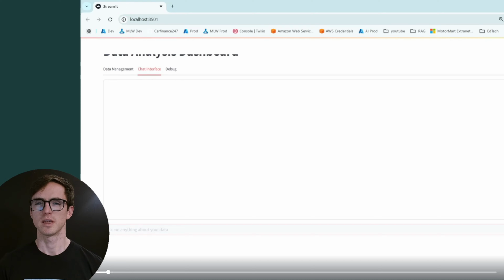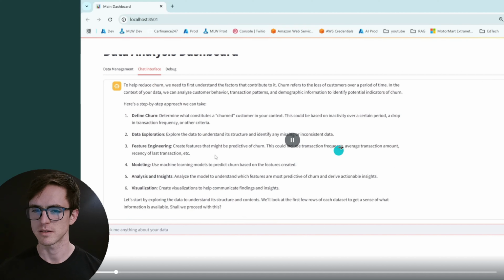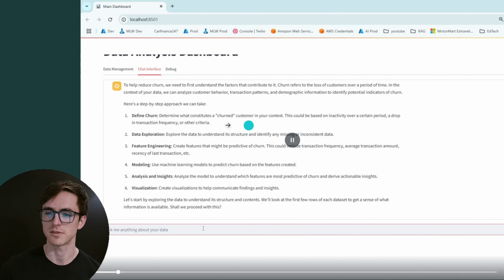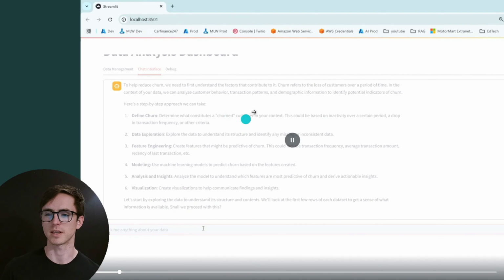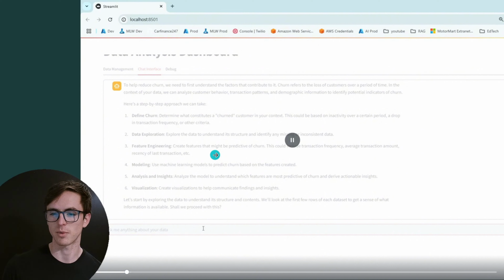And so this is the typical request that you might get working as a data scientist. You're given a very high level KPI and expected to then run with it. So I'm hoping that our agent might be able to do something similar. So that's not a bad start. It wants to define what churn is, which is useful and really important. Different businesses are going to have different definitions of at what point they consider a customer to be churned. But in general, the process seems pretty good, and it's suggesting that we might want to use a machine learning model, which is perfect. So let's see how well it does.